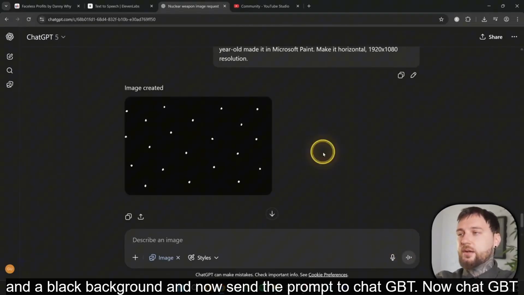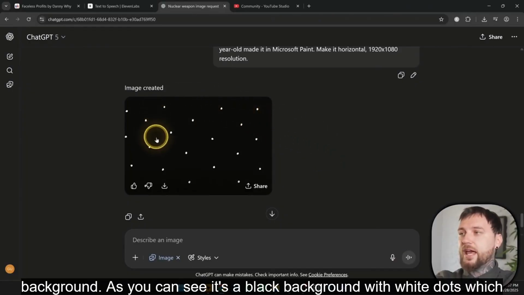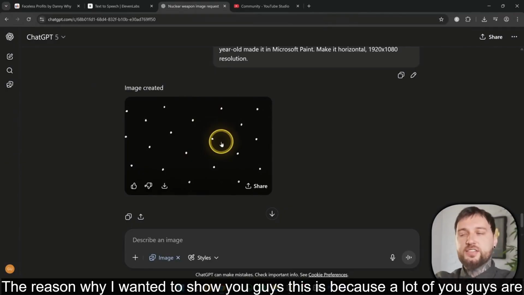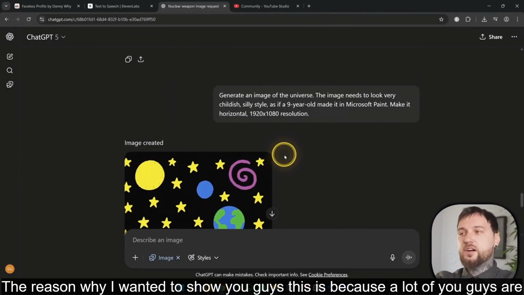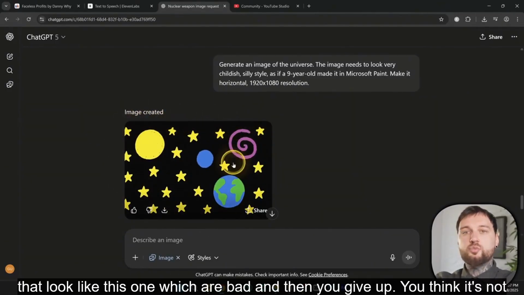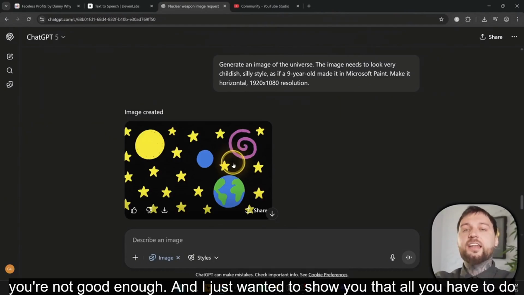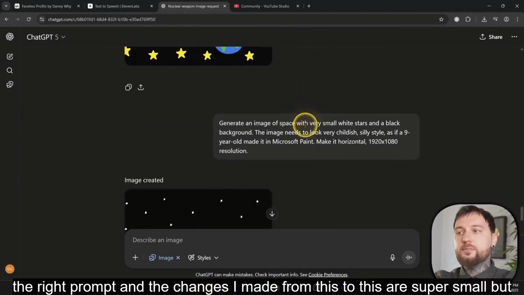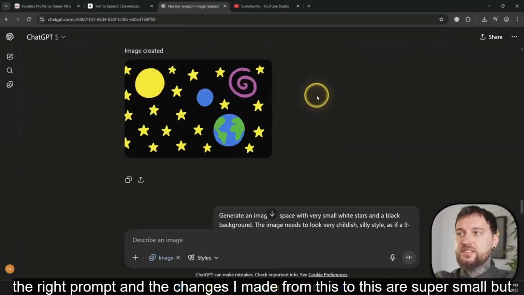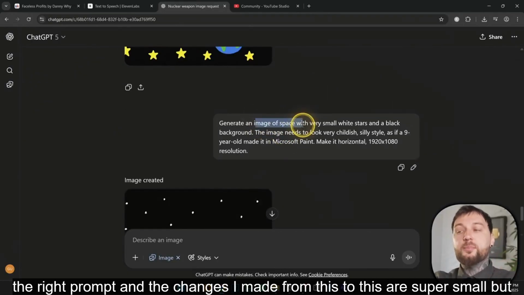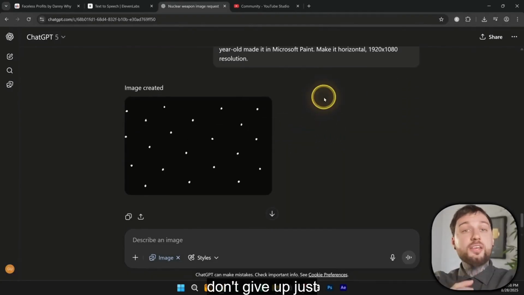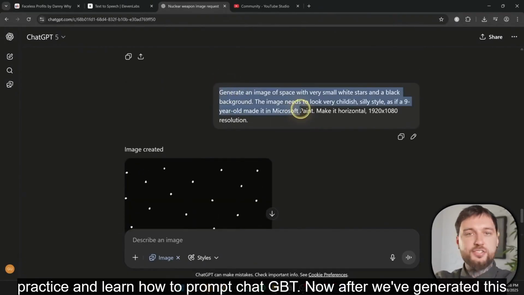Now ChatGPT generated the right background. As you can see, it's a black background with white dots, which represents the stars. The reason why I wanted to show you guys this is because a lot of you guys are generating images that look like this one, which are bad, and then you give up. You think it's not good enough or you're not good enough. And I just wanted to show you that all you have to do is make sure you write the right prompt. And the changes I made from this to this are super small, but they're very important, and they can make a really huge difference when generating images. So don't give up, just practice and learn how to prompt ChatGPT.